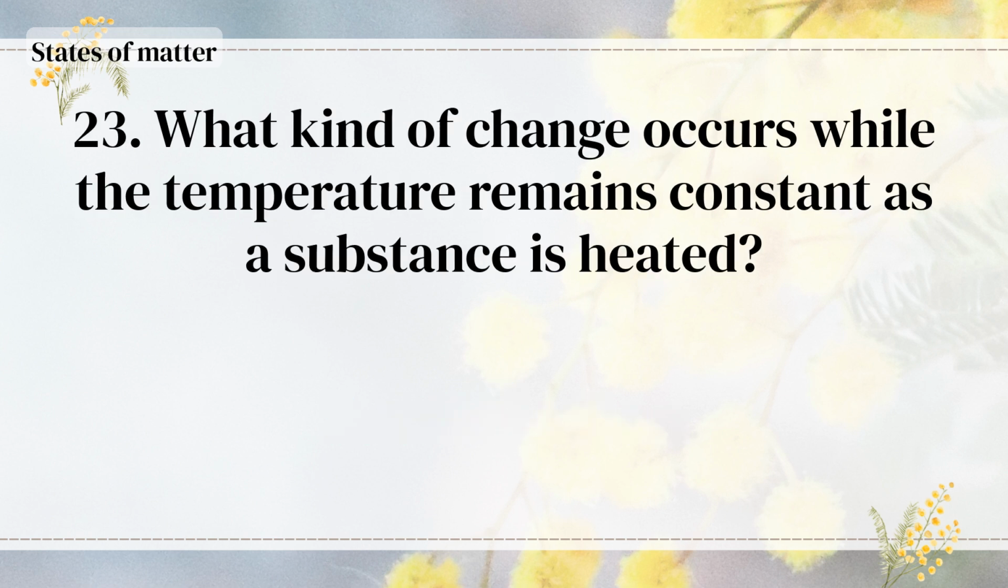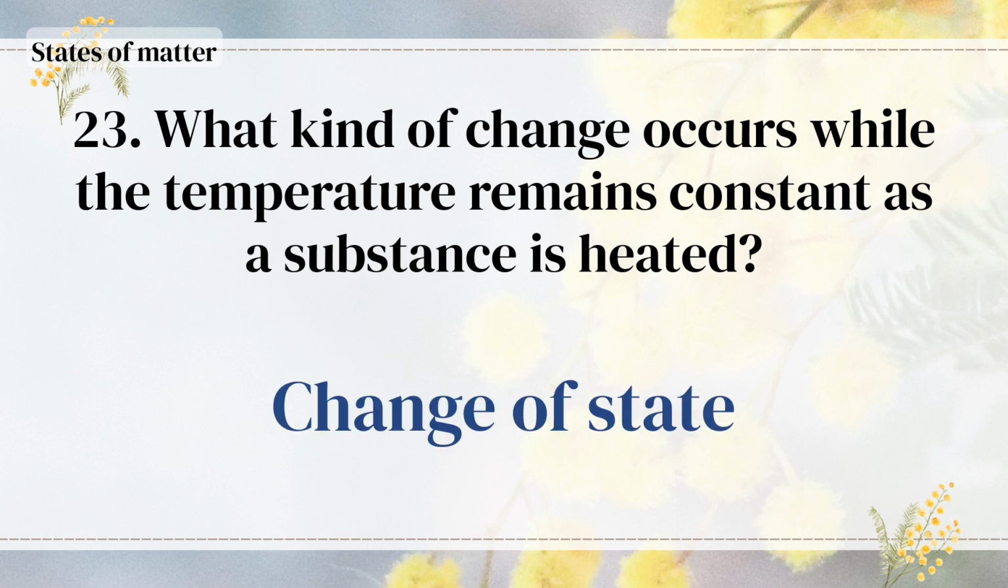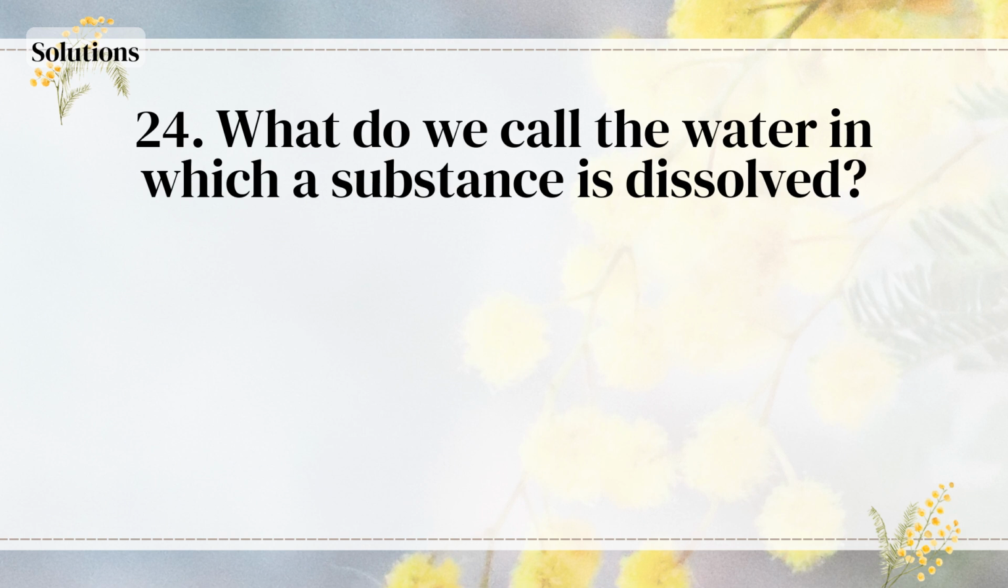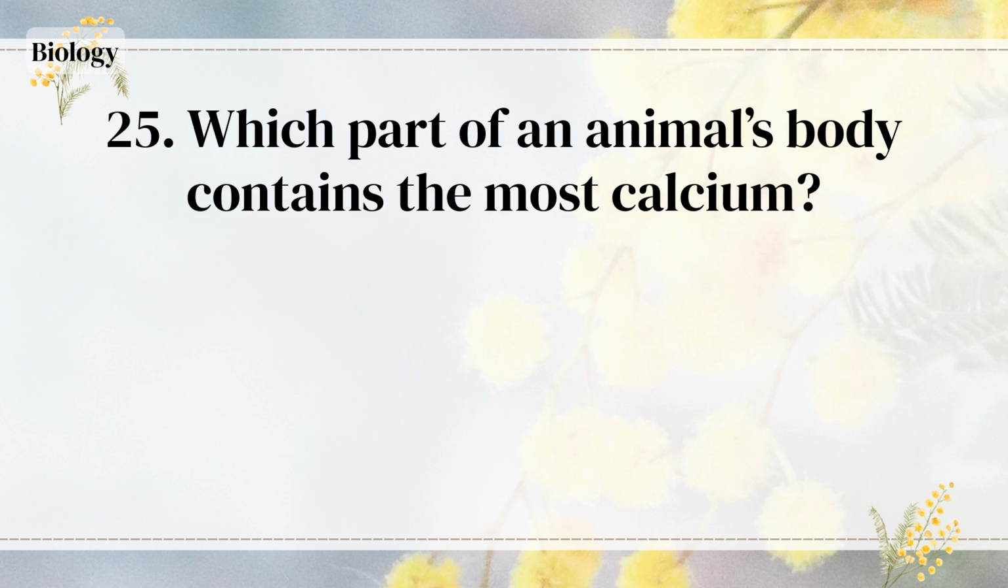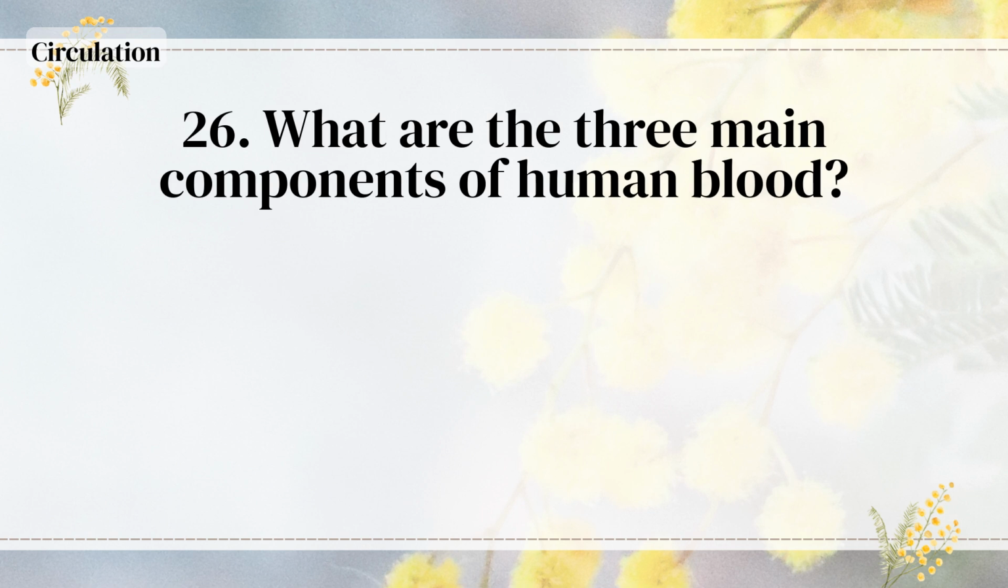Sublimation. What kind of change occurs while the temperature remains constant as a substance is heated? Change of state. What do we call the water in which a substance is dissolved? The solvent. Which part of an animal's body contains the most calcium? The bones and teeth. What are the 3 main components of human blood?